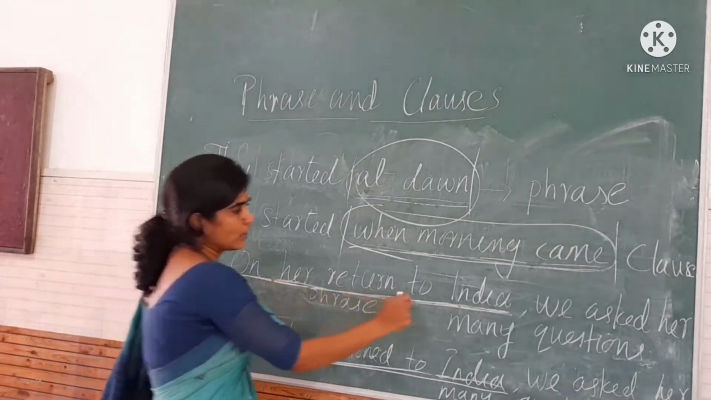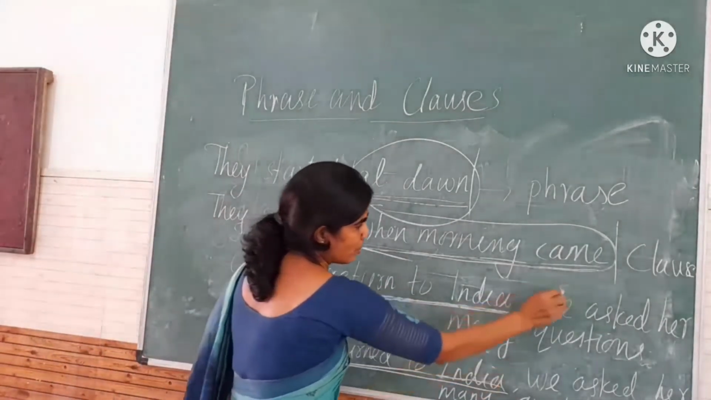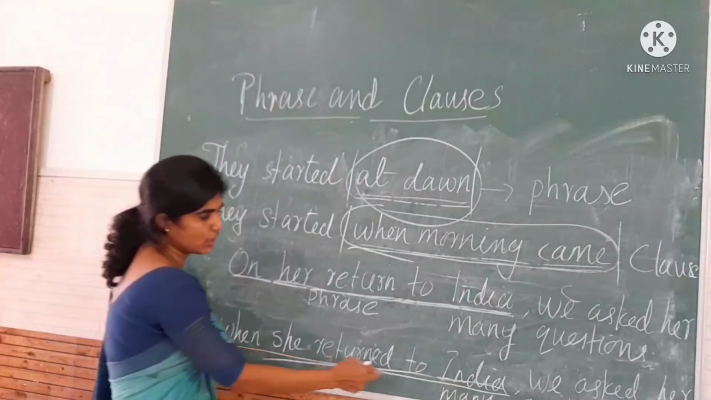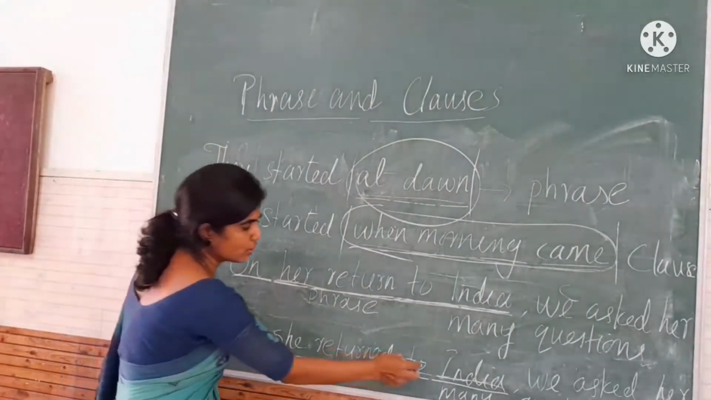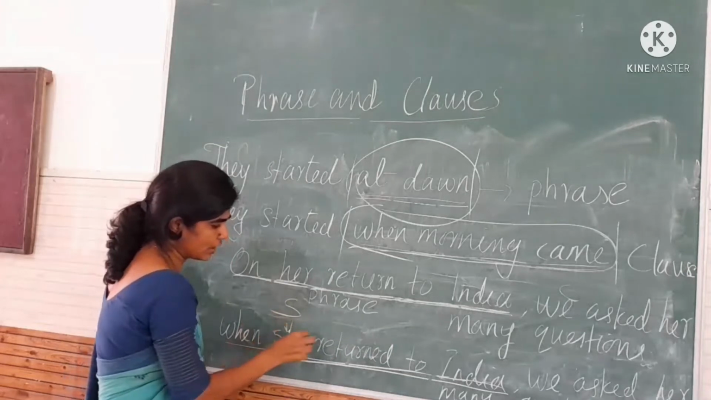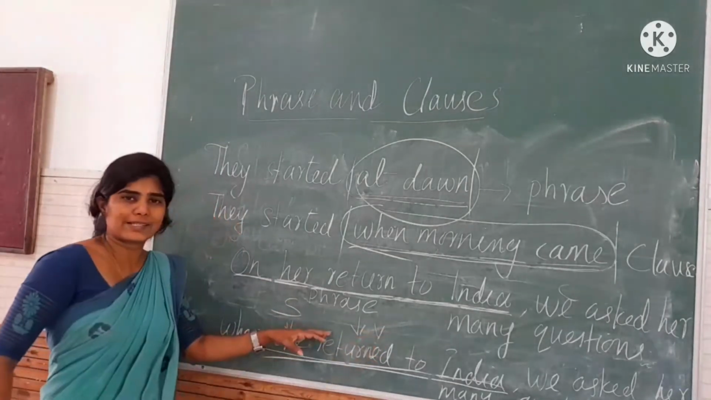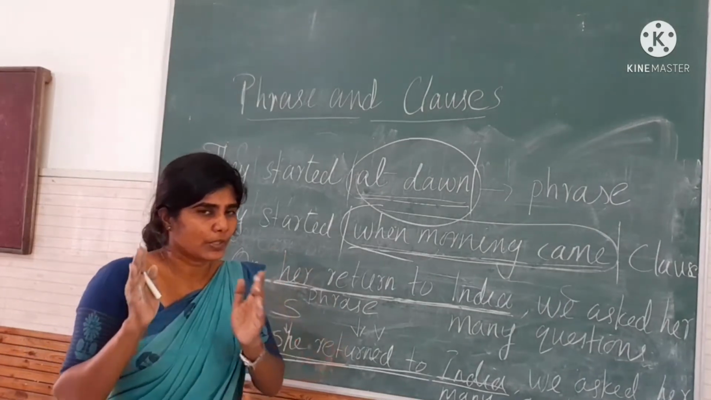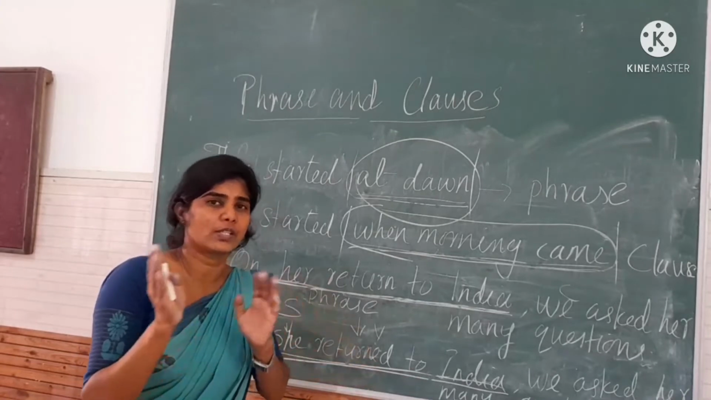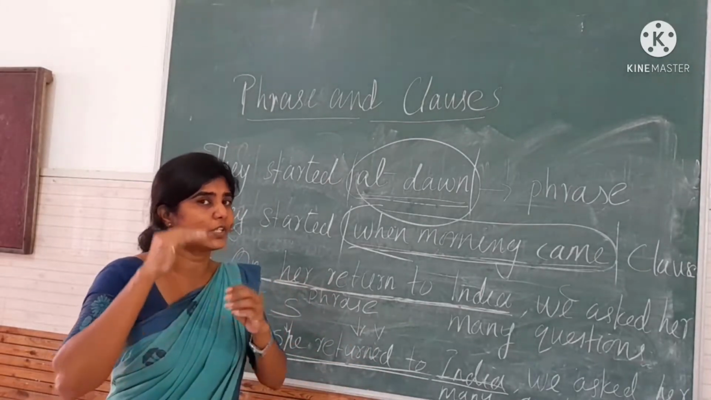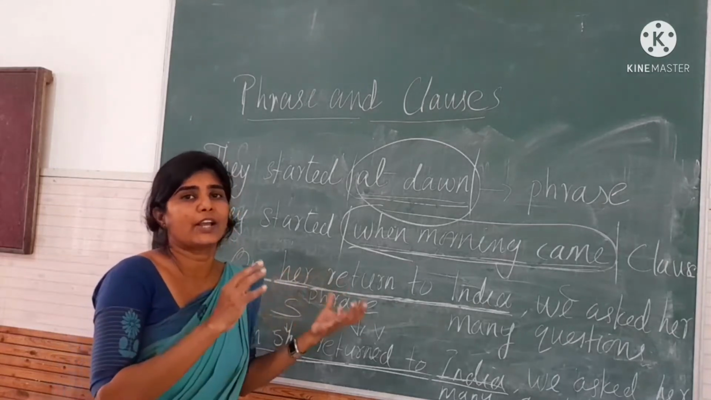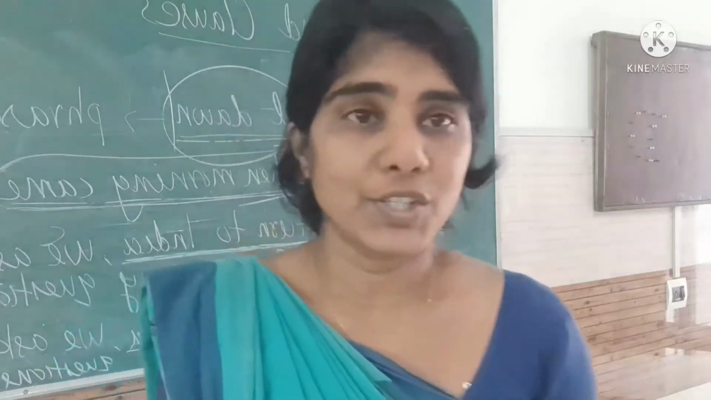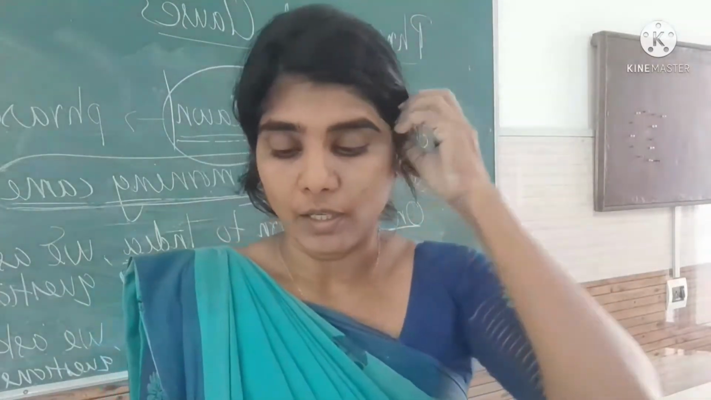So "on her return to India, we asked her many questions." This is a phrase. And if we consider the second one, "when she returned to India", the subject is she, and returned is the verb. So we can say that it is a clause. Got it? It means that you can change a phrase into a clause and a clause into a phrase. When you change a phrase into a clause, what you have to do? You should add a verb. That's it. Okay children, now on page number 59, read these sentences.